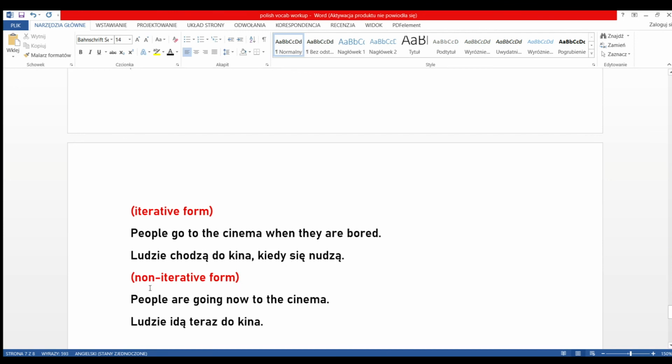Then when we have the non-iterative form, we have this example. People are going now to the cinema. So people are going now. It means ludzie idą teraz do kina. Okay, so they are going now. It doesn't mean that they usually go, but it's like you're saying, I see people going now to the cinema. Ludzie idą teraz do kina.